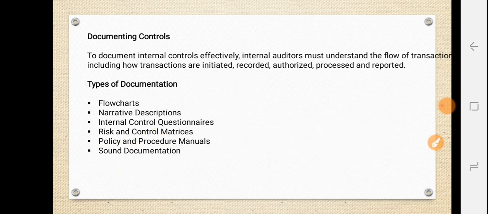Okay, so this is all with respect to how auditors record the internal control system. How exactly will the auditor record the internal control system? So in this video we have discussed two major concepts: the components of internal control as well as how auditors record the internal control system. Hope you were able to understand what I have explained. Okay, based on this video we are going to have assignment questions.